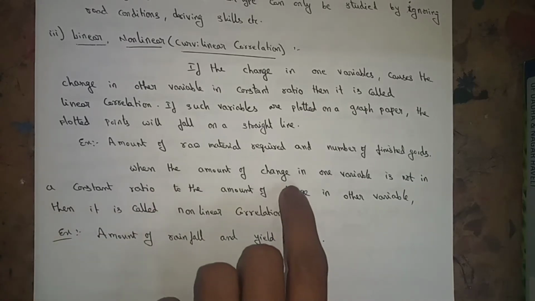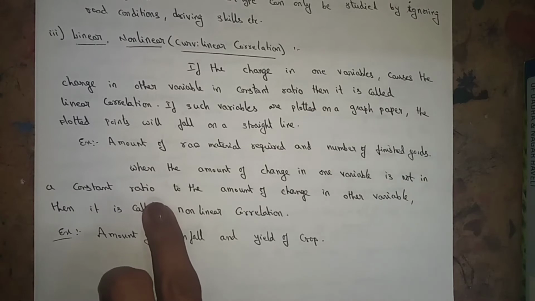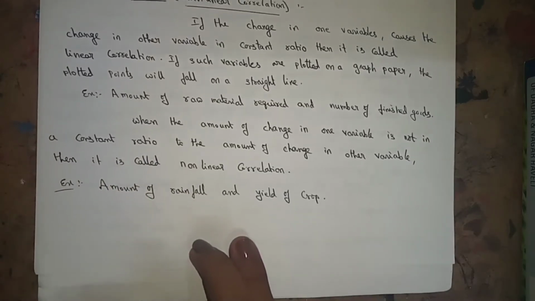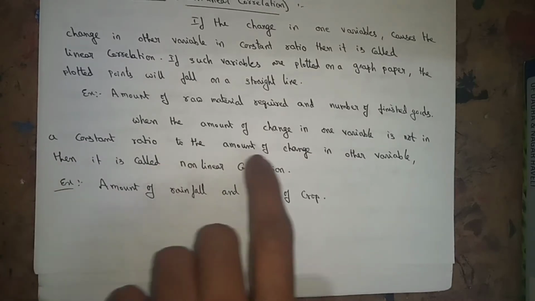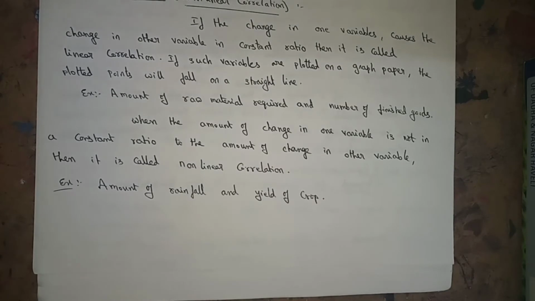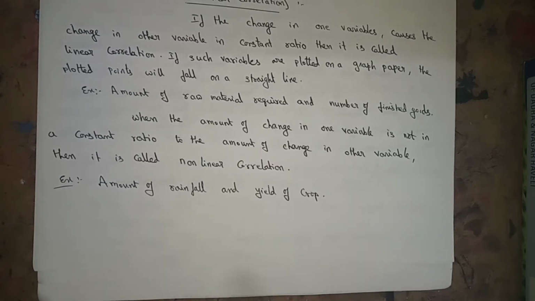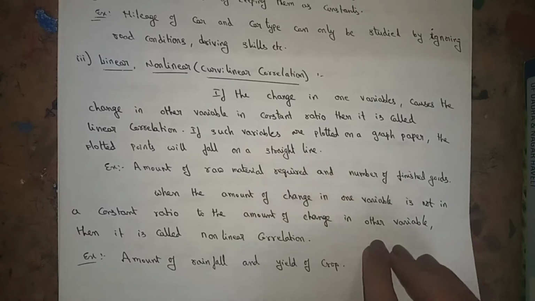When the amount of change in one variable is not in a constant ratio to the amount of change in another variable, then it is called a non-linear correlation. An example is the amount of rainfall and yield of crops. This is the example for the second one, non-linear.